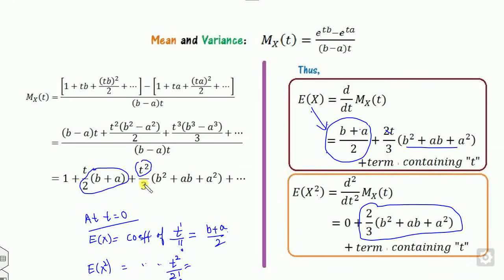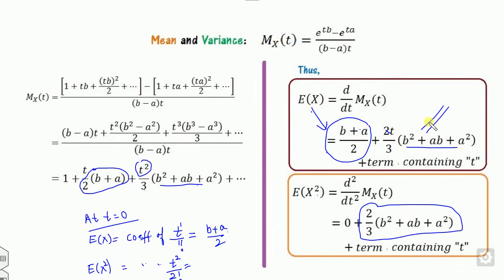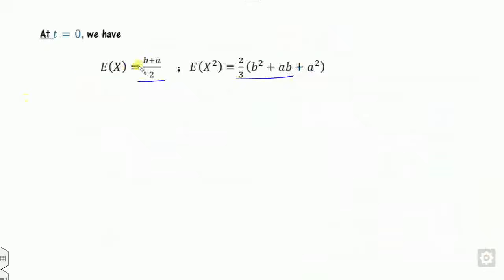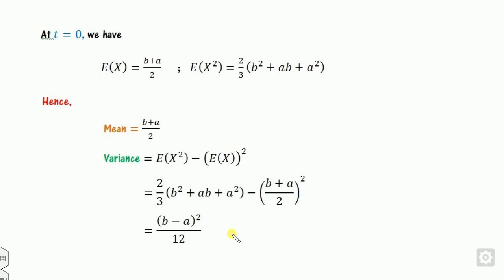So what we can do is divide and multiply by 2 on both sides, so you will get this divided by 6. Once you calculate, or you can see at t equal to 0, you can substitute the value here and you will get both values. Once you are here, you can substitute the mean and variance answer. Remember that your task is always to calculate E of X and E of X square. Once you substitute and solve after the calculation, you will get this expression.